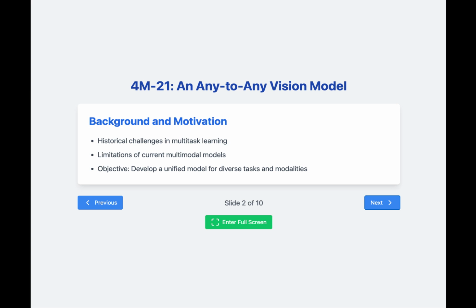To appreciate the significance of this work, we need to understand its context. Historically, multitask learning in computer vision has been plagued by issues such as negative transfer and the need for intricate loss balancing strategies. While recent multimodal models have shown promise, they've been constrained by the number of tasks and modalities they can effectively handle. The authors of 4M-21 set out to address these limitations by creating a unified model capable of handling an unprecedented range of tasks and modalities without compromising performance.